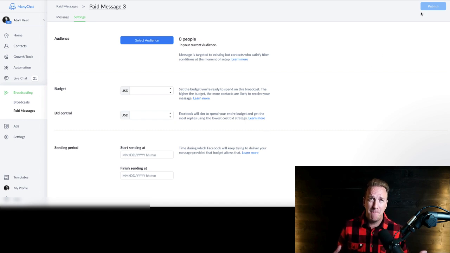I find that about 30 to 40% of these will tend to hit. So let's say that you've got a ManyChat list of 1,000, you'll typically get about 400 of them delivered, and it's pretty inexpensive. I think it costs, I don't know, it's like 10 cents an open or 5 cents an open or something like that. So it's a bummer that they changed the rules and you have to pay for it, but it still can be effective.